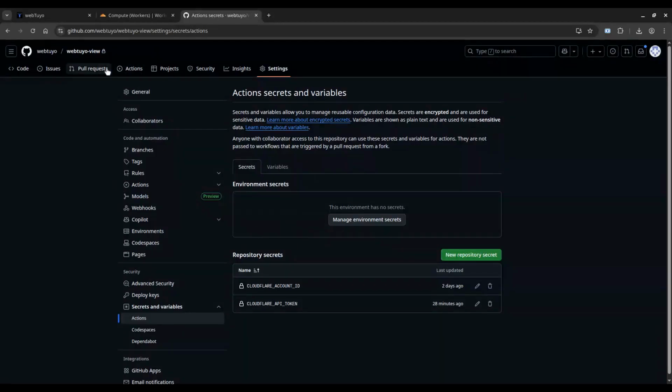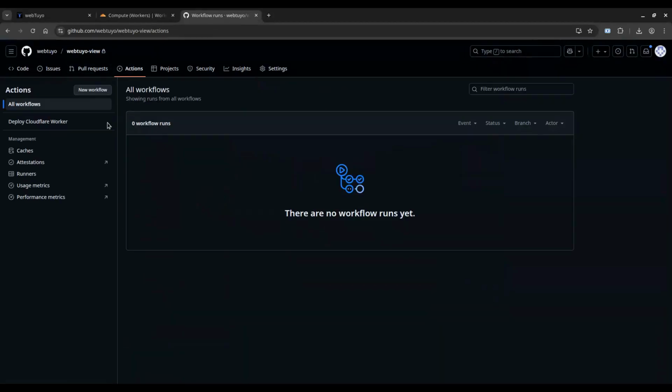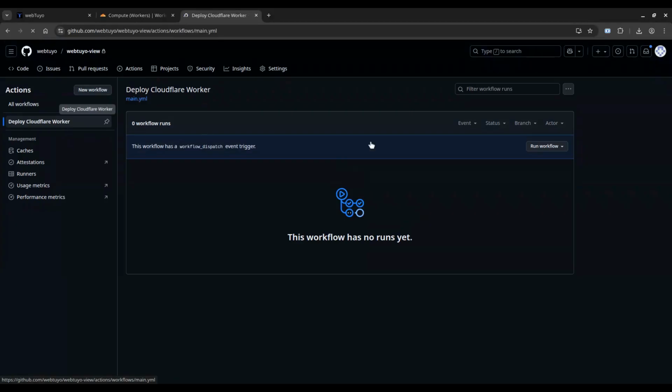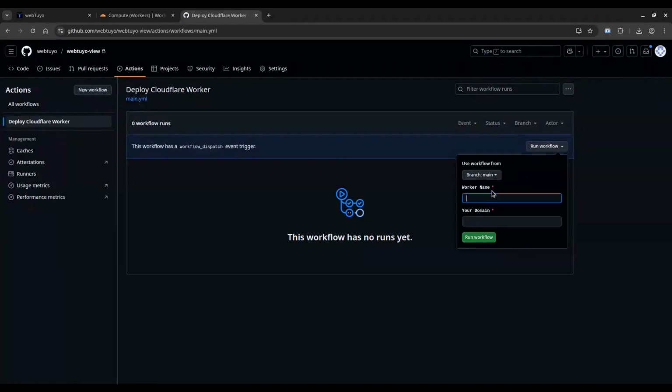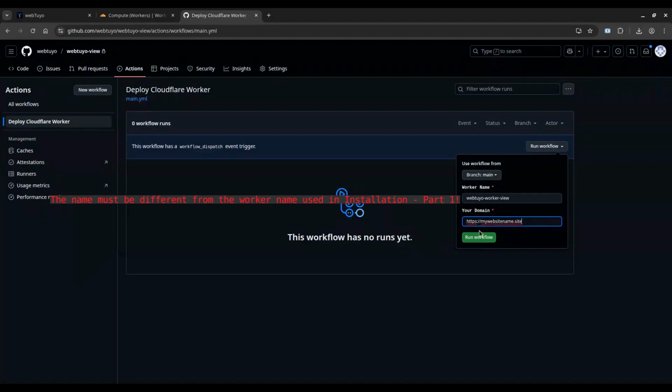Now go to Actions. Select Deploy Cloudflare Worker. Click Run Workflow. Choose a name for your new worker and make sure it's different from the one created in Installation Part 1. Enter your domain, starting with HTTPS, and click Run Workflow.